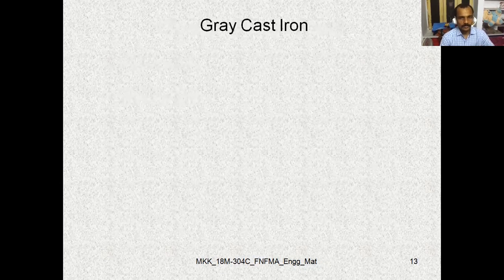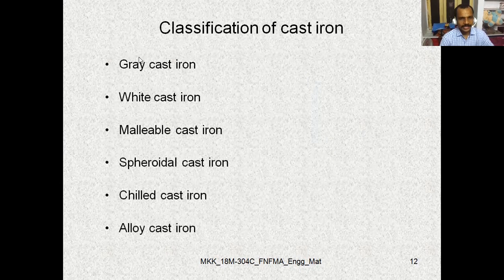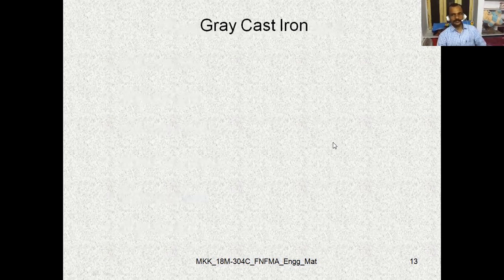So let us have a look at the topics. Nothing but the classification of cast iron: gray cast iron, white cast iron, malleable cast iron, spheroidal, chilled, and alloy cast irons. Totally 6 types of cast irons are available. So now let us move to the first type of cast iron known as gray cast iron.